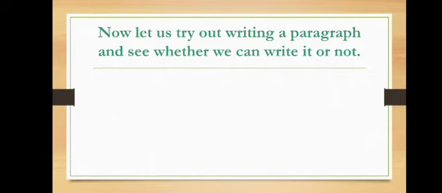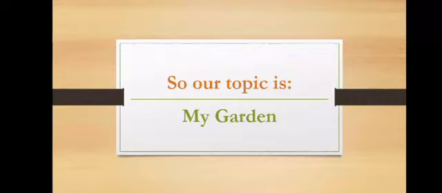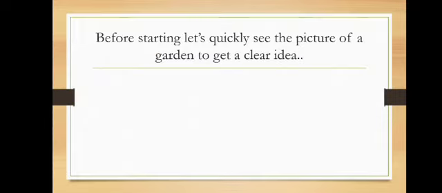Now let us try out writing a paragraph and see whether we can write it or not. We've known the points. Now we should be able to write the paragraph, I guess. Alright, then let's start. Our topic, as I told you before, is My Garden. This topic is already included in your half-yearly syllabus. So I have written this down using some short techniques.